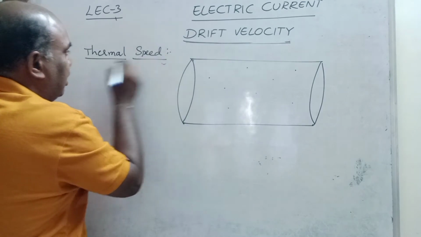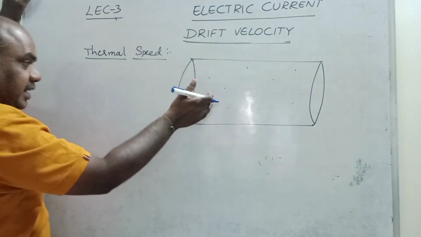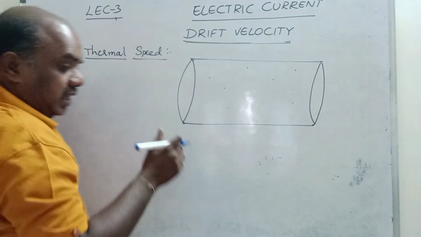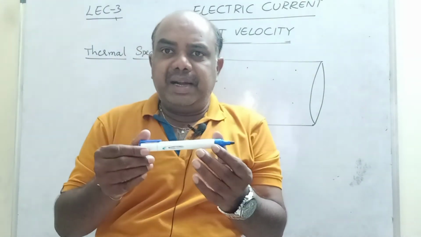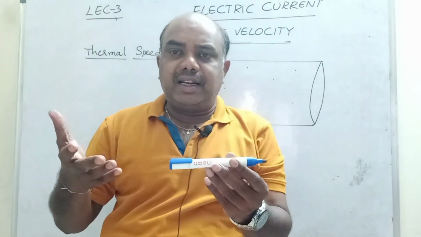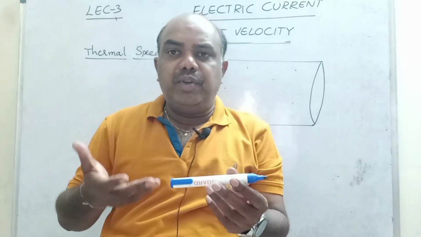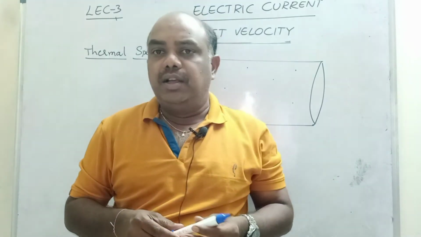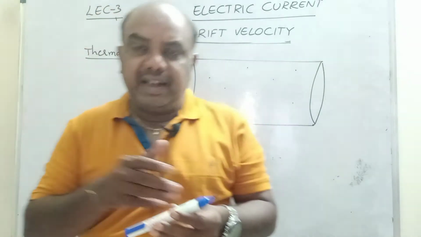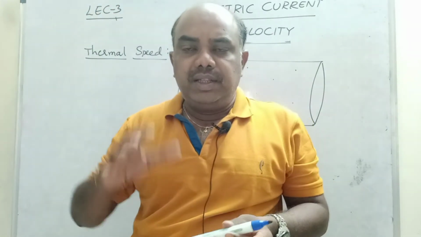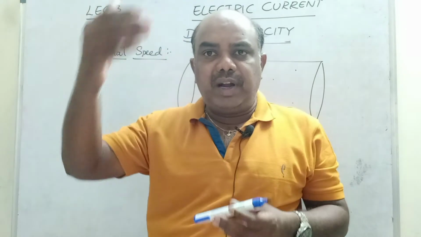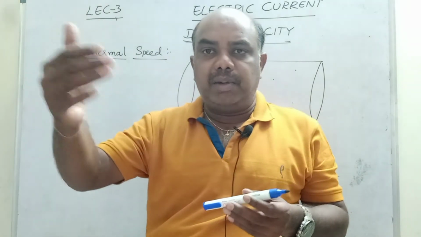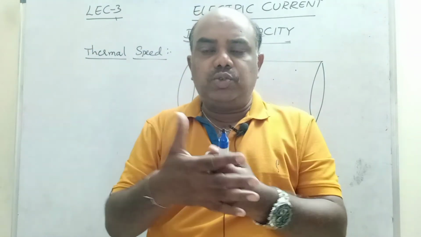Due to heat, some electrons gain some speed. Let us consider this is a metal. This metal consists of so many electrons. All these electrons are continuously moving without any external field. Even though you did not do anything, these electrons are not stable. They are continuously moving from one point to another point, one atom to another atom, and always collide with each other.